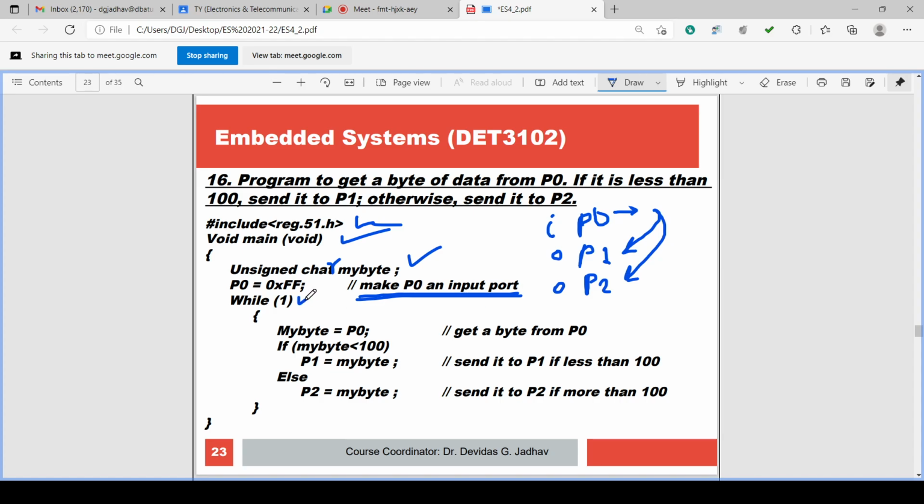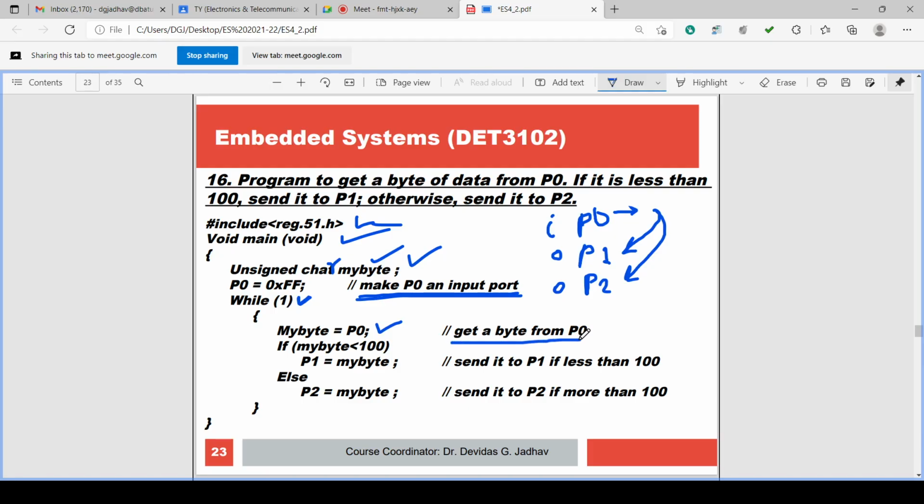While 1, infinite loop. So if P0 is FF executed, then it will become input port. Then while 1, infinite loop. My byte, this is the variable, my byte equal to P0. My byte equal to P0. P0 is now input port.